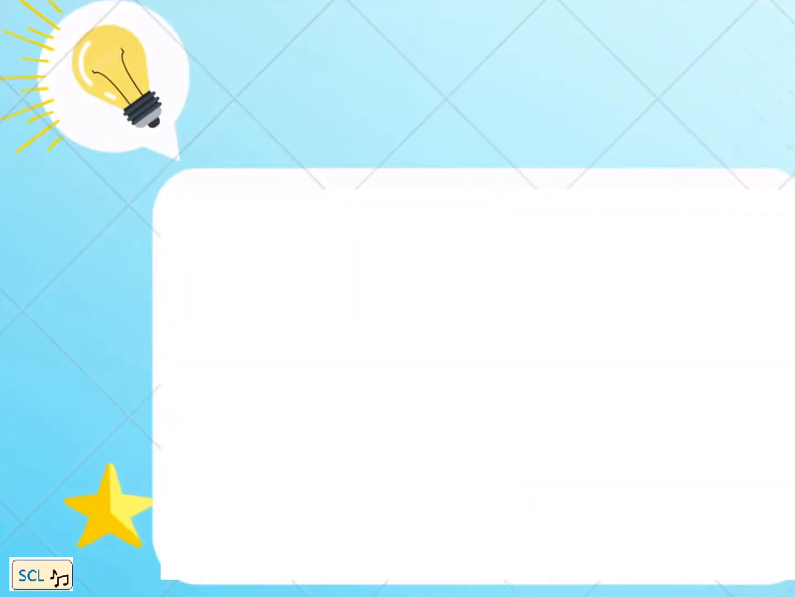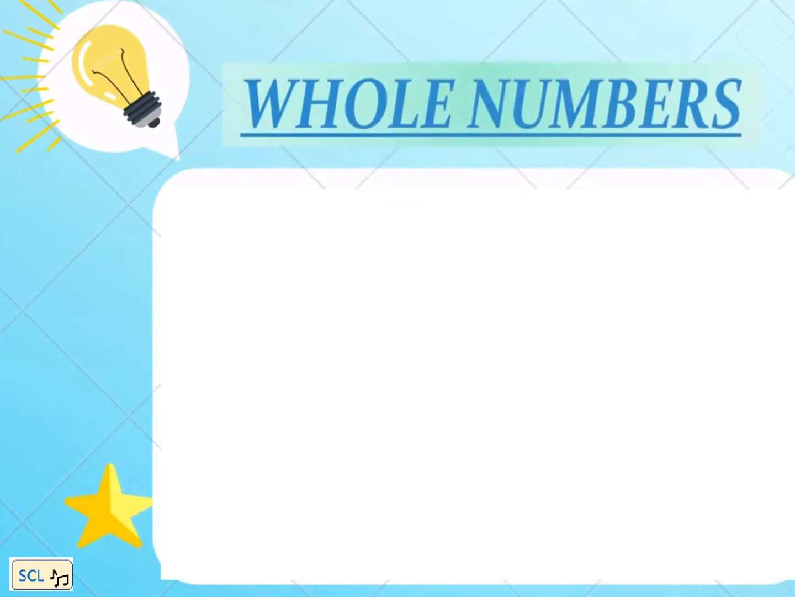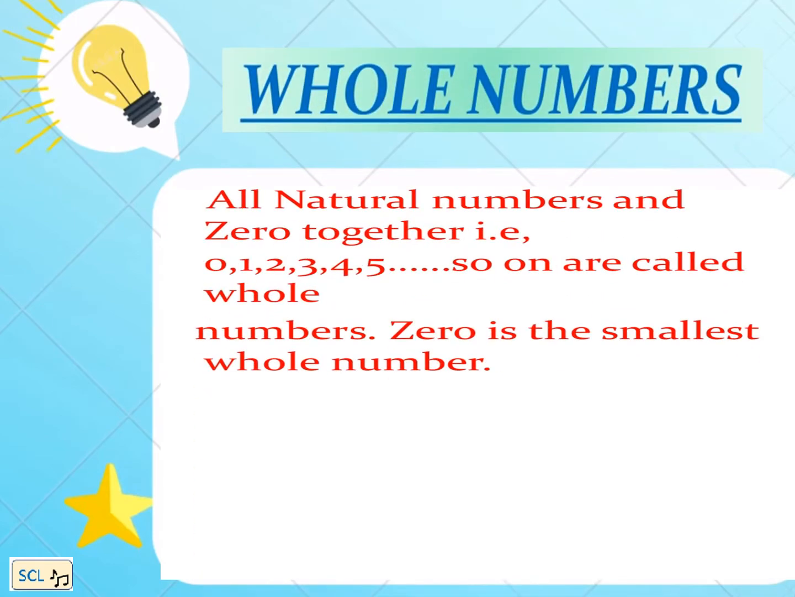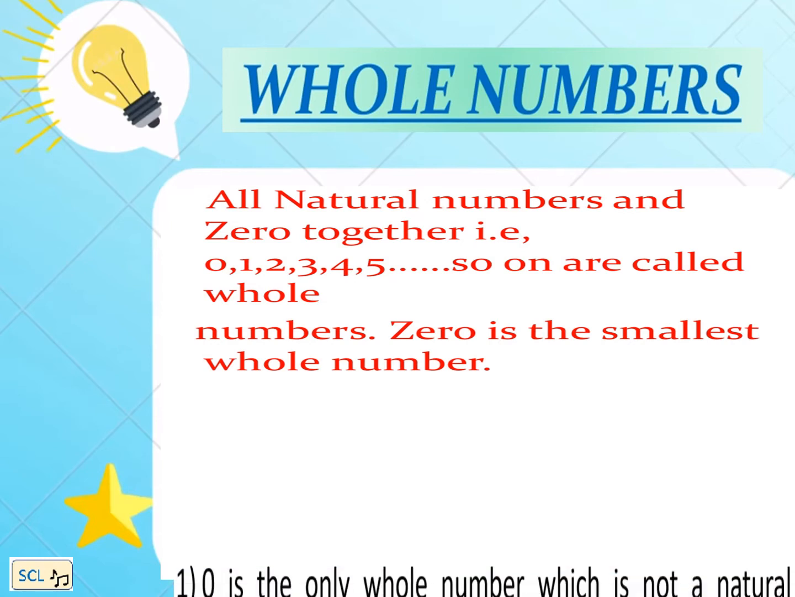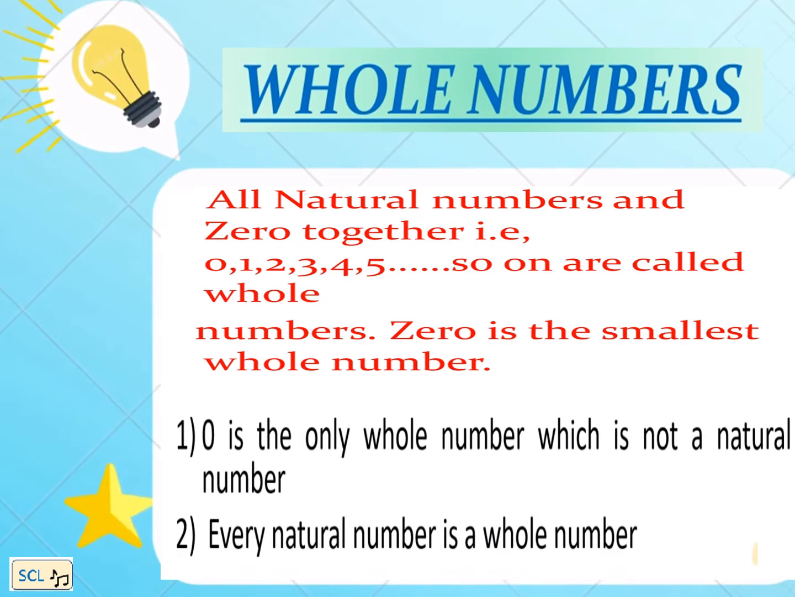Next type of numbers is whole numbers. All natural numbers along with 0 form whole numbers. So 0, 1, 2, 3 and so on are called whole numbers. The smallest whole number is 0. Now some things to be kept in mind. 0 is the only whole number which is not a natural number, and every natural number is a whole number.